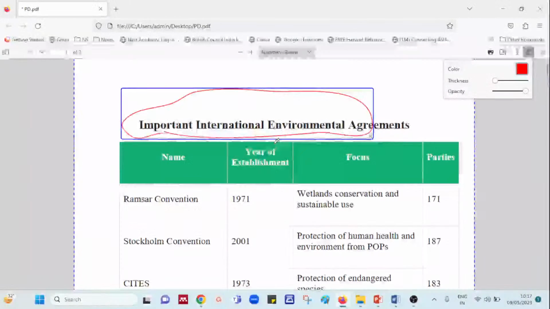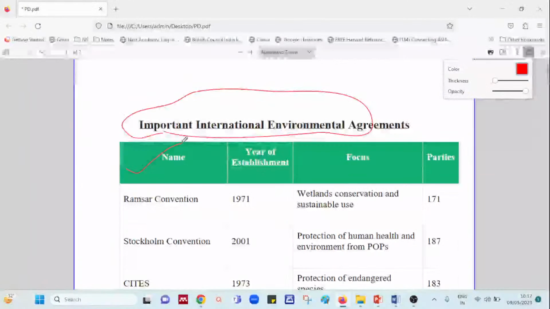Now in these agreements, we will be seeing the name of the agreement, the year of establishment, which is very important for you to follow, and the focus, that is what exactly is the focus of these agreements, with the number of parties, that is countries. So we will be seeing this one by one.